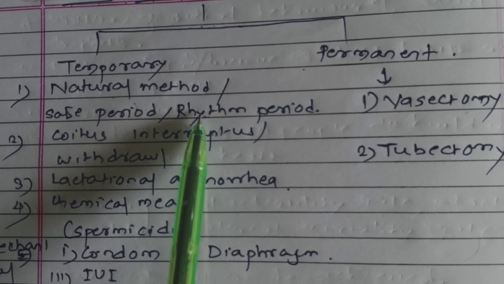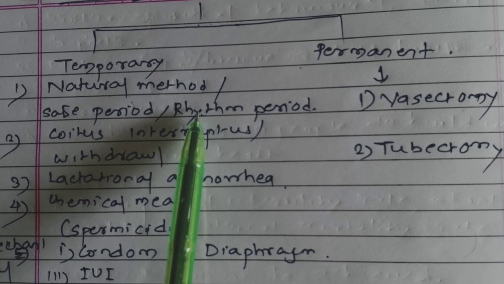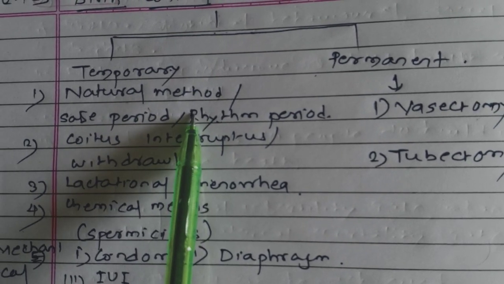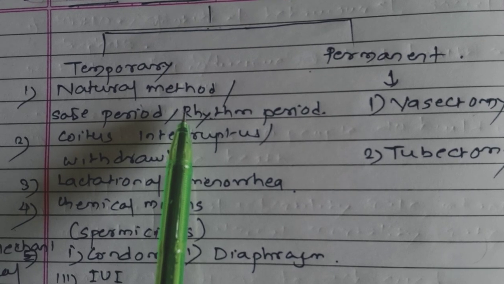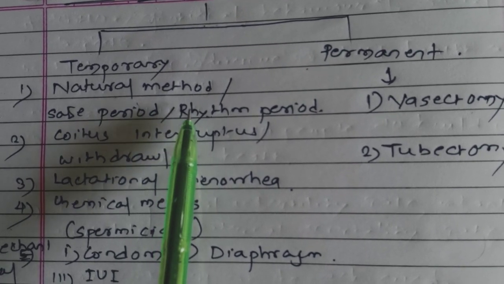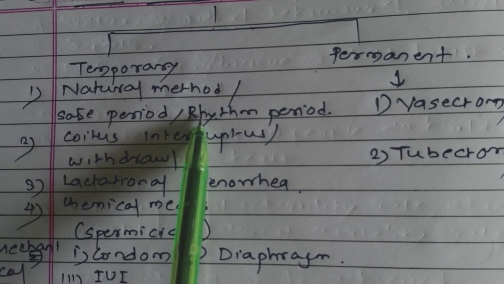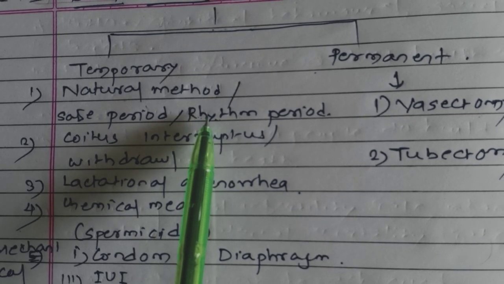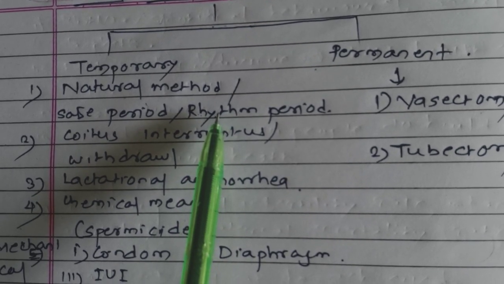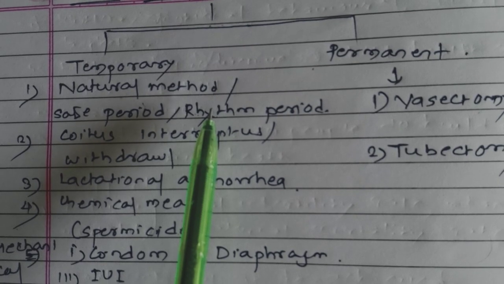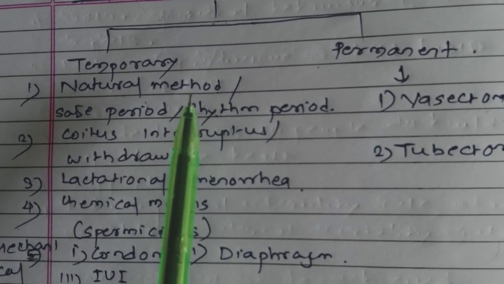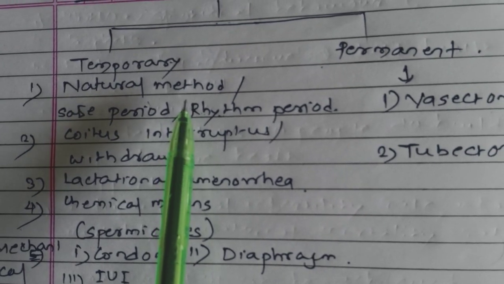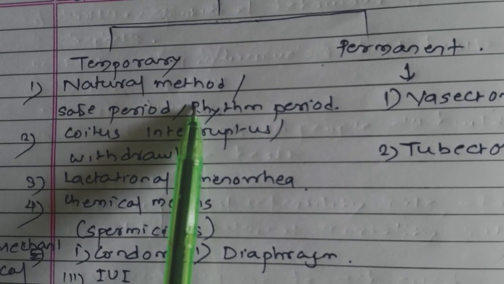No fertilization takes place in such a safe period, and it can be determined with the help of ovulation taking place on the 14th day of the menstrual cycle. म्हणजे 14व्या दिवशी पाळीच्या ओव्युलेशन होतं आणि त्याच्या 2-3 दिवसामध्ये फर्टिलायझेशन होण्याची शक्यता असते. म्हणजे that is a week before and a week after the menstruation. It is the natural safe period. It is a temporary contraceptive method.